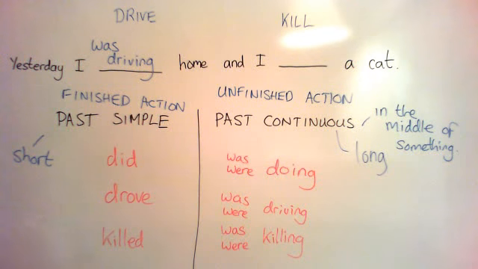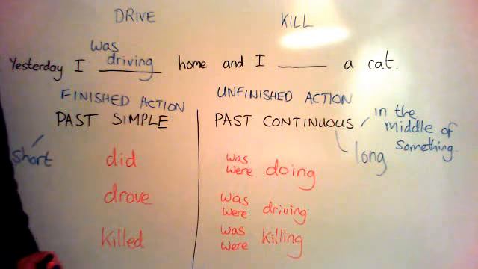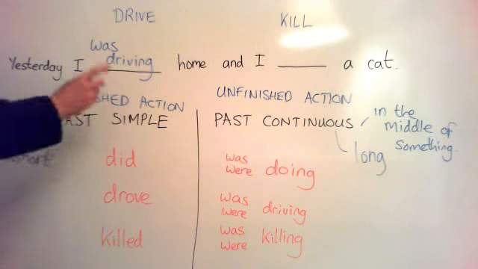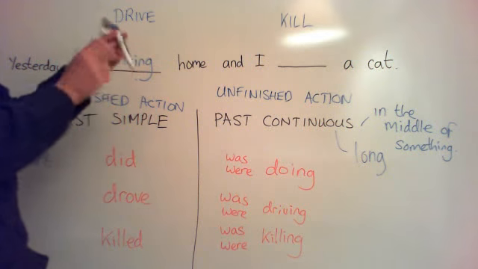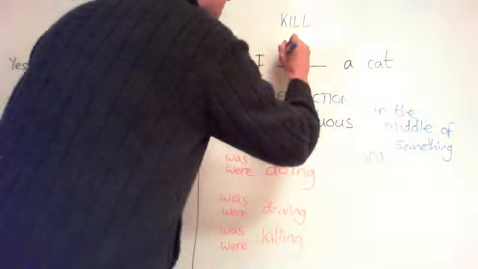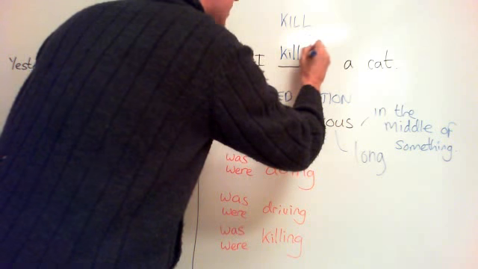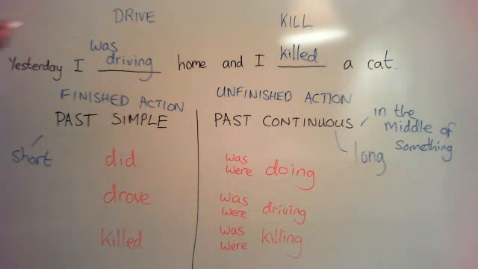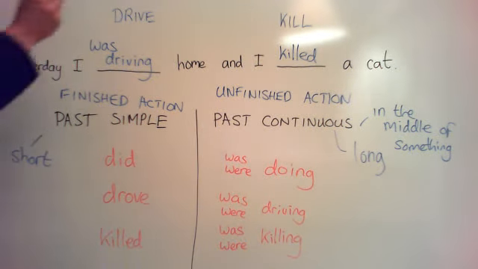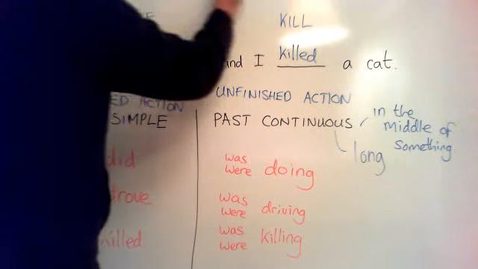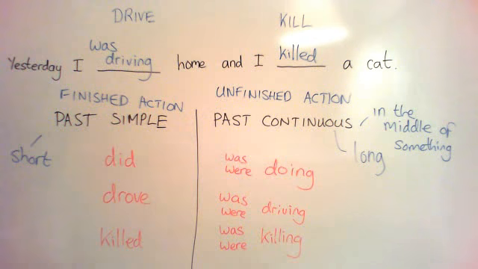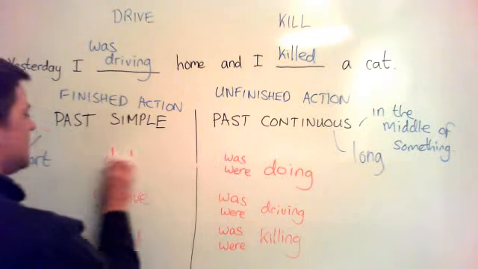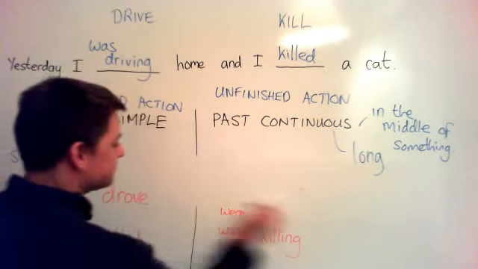Now, how long does it take to kill a cat? It doesn't take long. This is a short action, and it's finished at the moment we're describing anyway. At the moment we're describing, the cat is killed. Okay, so looking at these two tenses on a timeline, which is very useful. Can you see that? No, perhaps you can't. Let me rub off some of this material and you will see how this works out on the timeline.